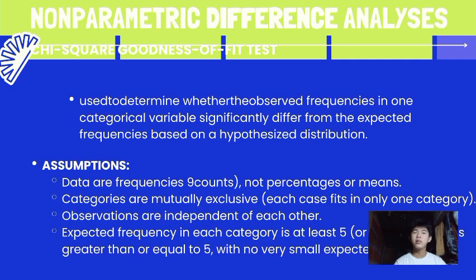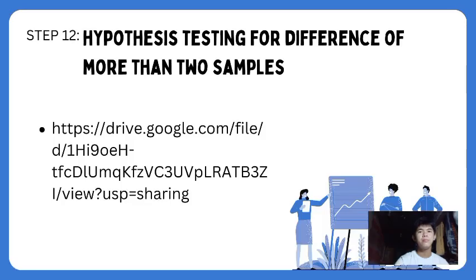Categories are mutually exclusive, each case fits in only one category. Observations are independent of each other. Expected frequency in each category is at least 5, or most categories are greater than or equal to 5, with no very small expected counts.